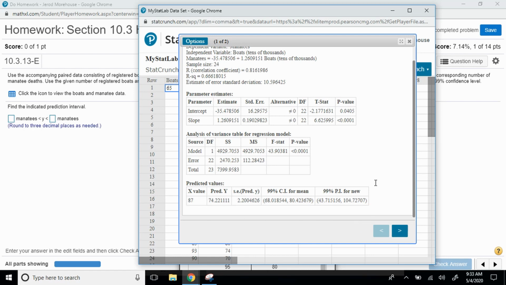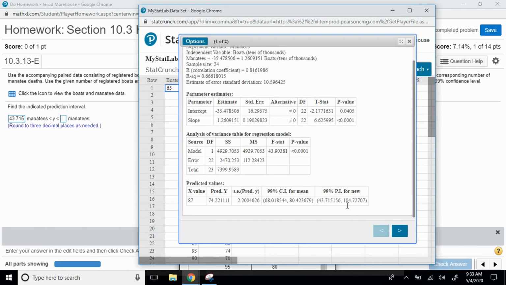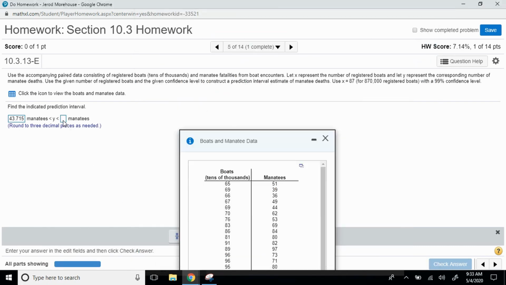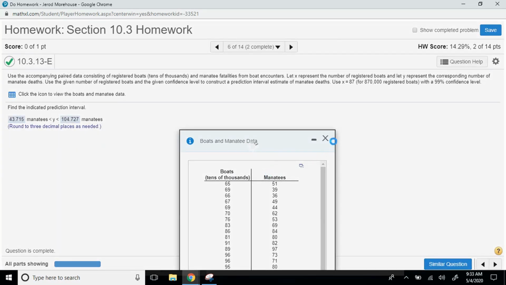The calculator does this for you, and it's the output on the far right. So the lower boundary for this confidence interval is going to be 43.715, and the upper boundary is going to be 104.727. Enter. Nice. Next question.